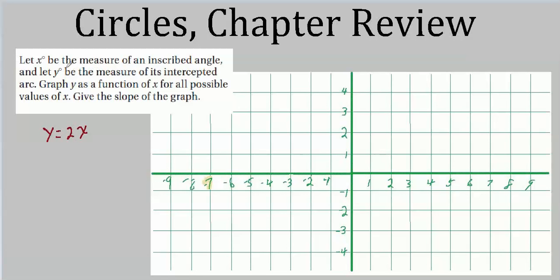The minimum value for x is 0. The maximum would be 180. So we may have to change these numbers a bit.